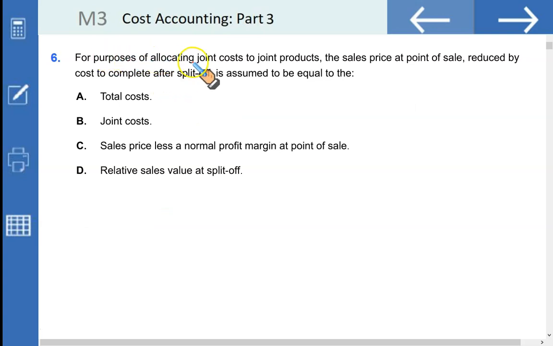For purposes of allocating joint costs to joint products, the sales value or the sales price at point of sale reduced by the cost to complete after split off is assumed to be equal to the relative sales value at split off. We discussed this in our overview. This is a fairly straightforward question requiring no further discussion.